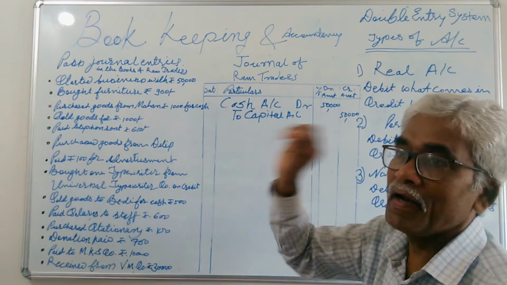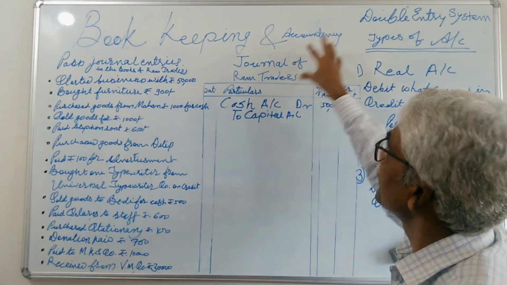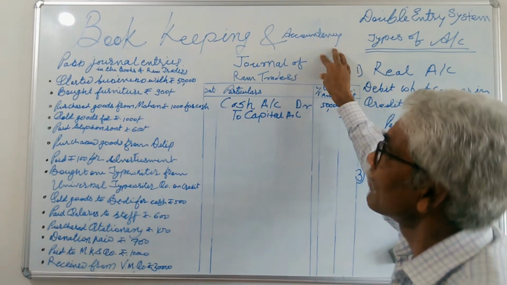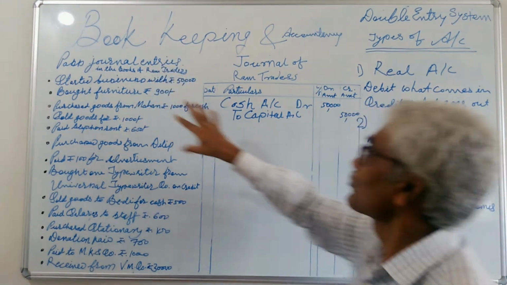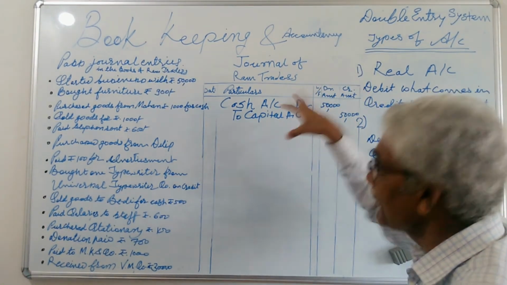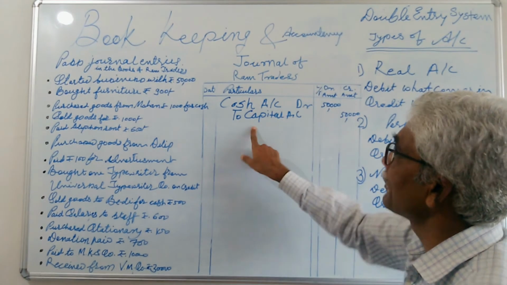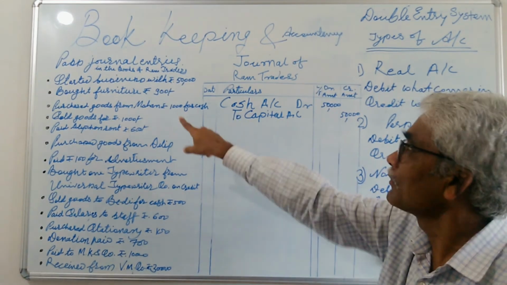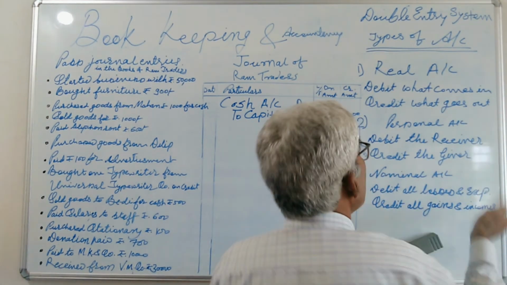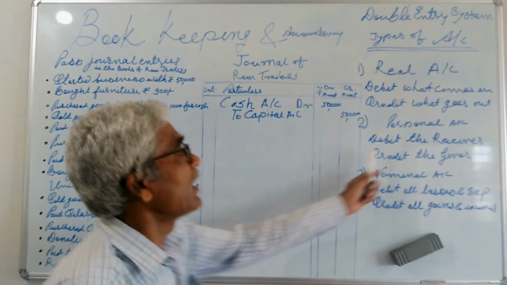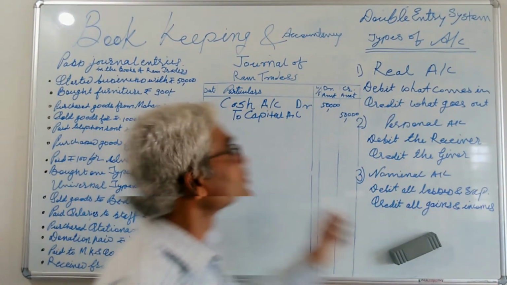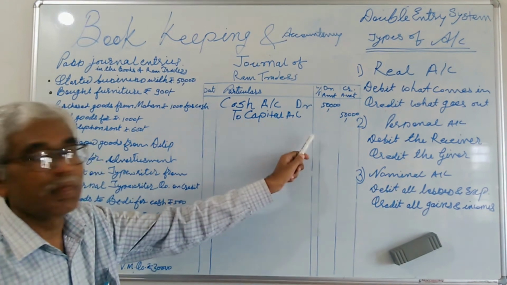But I made clarification: business is a separate activity from the owner. That's why business activity says who is the representative of that capital? Ram. So Ram is a person, comes under the personal account: debit the receiver, credit the giver. So credit goes to capital account.